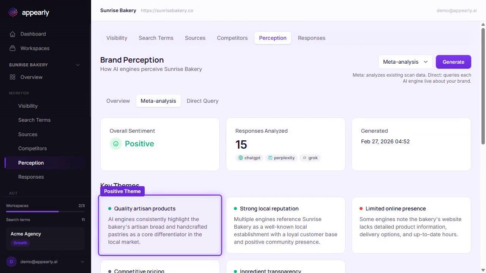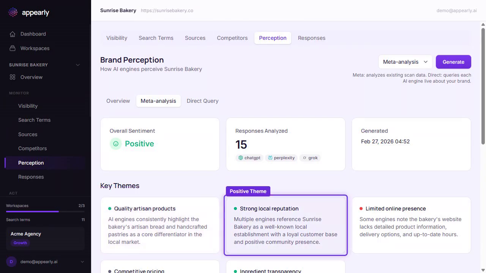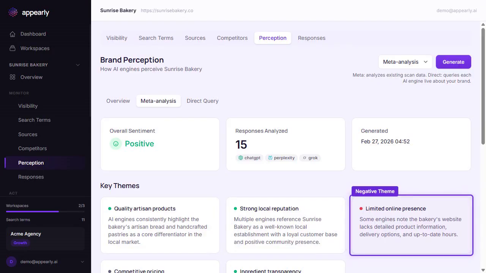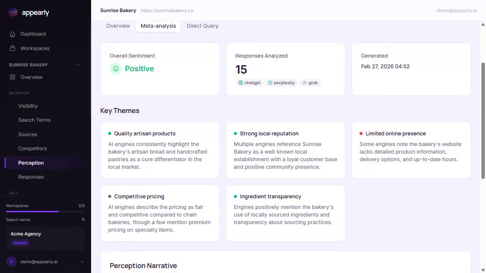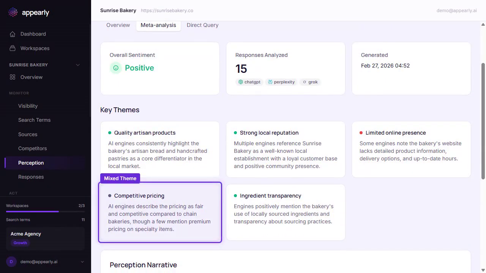Below the stats, you'll find the key themes. These are the recurring topics AI engines associate with your brand. Each theme has a colored indicator: green for positive, red for negative, and gray for mixed or neutral. In this example, quality artisan products and strong local reputation are strengths, but limited online presence is flagged as negative, meaning engines are noticing that gap. These themes tell you exactly what narrative AI is building around your brand.